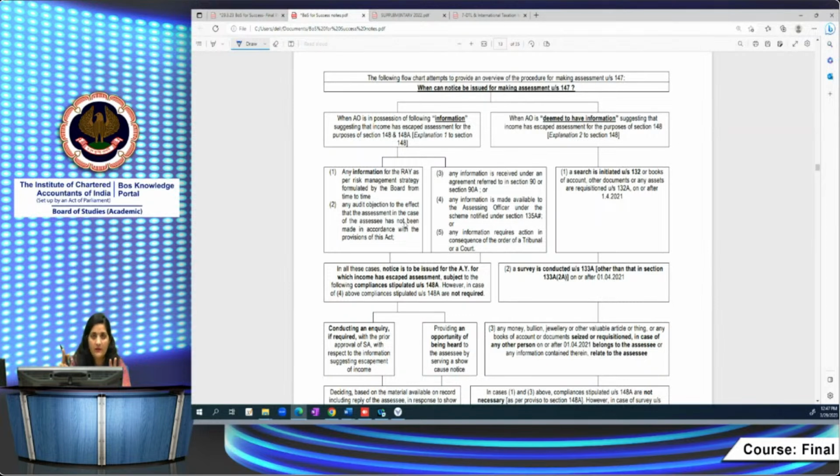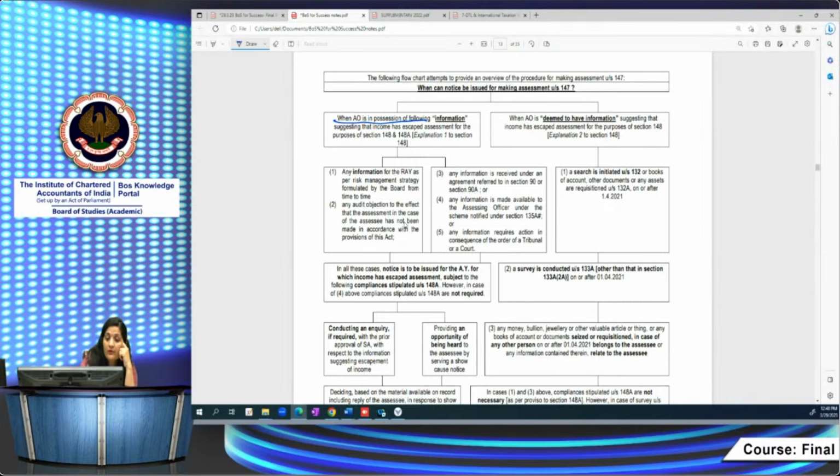There are two things we have divided. The provision is being divided by way of Explanation 1 and Explanation 2 to Section 148. When the AO is in possession of certain incomes, and that information suggests that the income is not being chargeable to tax for that assessment year, in respect of that information he can issue a notice under Section 148.